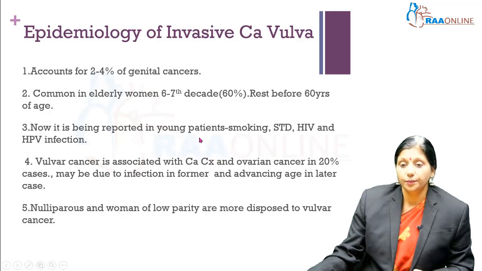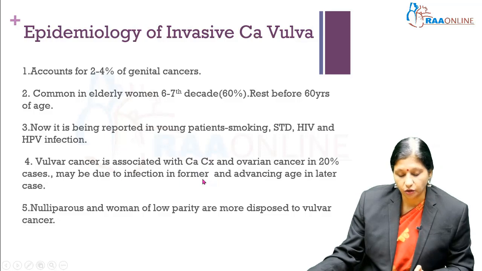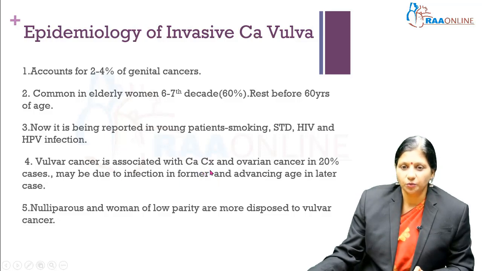Younger age groups who are predisposed to the cancer of vulva include women who smoke, who have STDs, who have HIV and HPV infection. Other carcinomas associated with CA vulva are CA cervix and CA ovary. CA cervix and CA vulva have a common risk factor, that is human papilloma virus infection. Ovarian carcinoma and CA vulva can also be found in the older age groups. So CA vulva has more preponderance in patients who have other cancers like CA cervix and CA ovary. Women who are nulliparous and of low parity are also predisposed to vulval carcinomas.